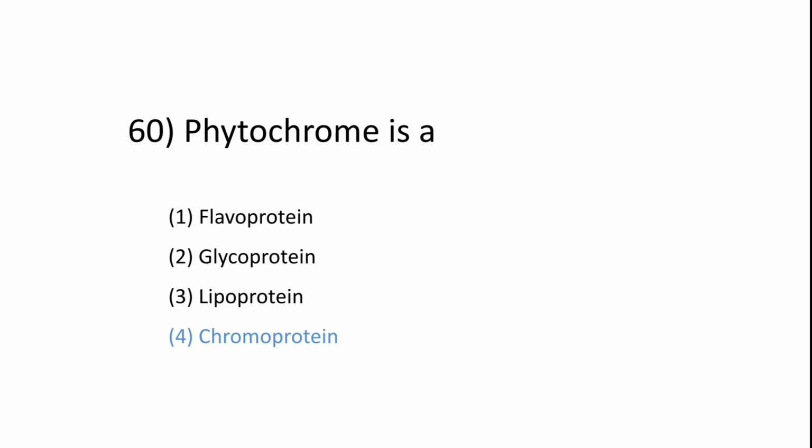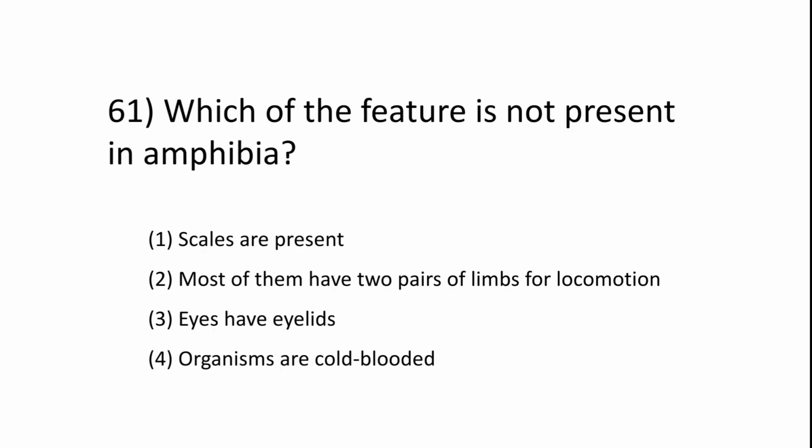Okay. Question number 61. Which of the feature is not present in amphibia? 1. Scales are present. 2. Most of them have two pairs of limbs and locomotion. 3. Eyes have eyelids. 4. Organisms are cold-blooded. So the right option is scales are present. मतलब ये गलत स्टेटमेंट है एम्फीबिया के लिए.